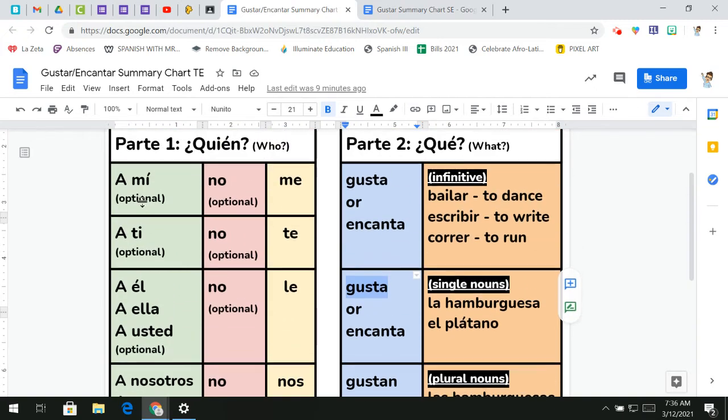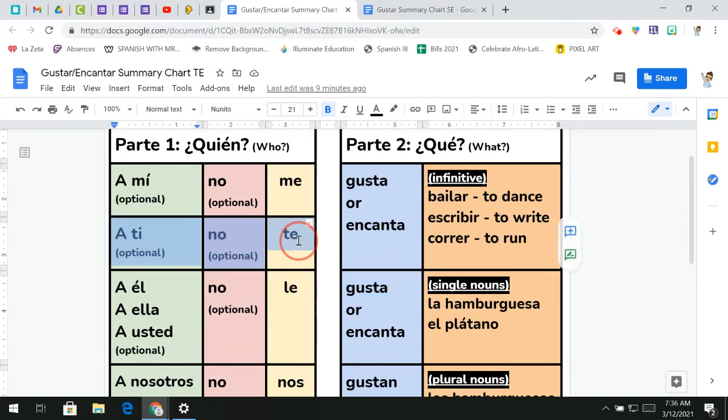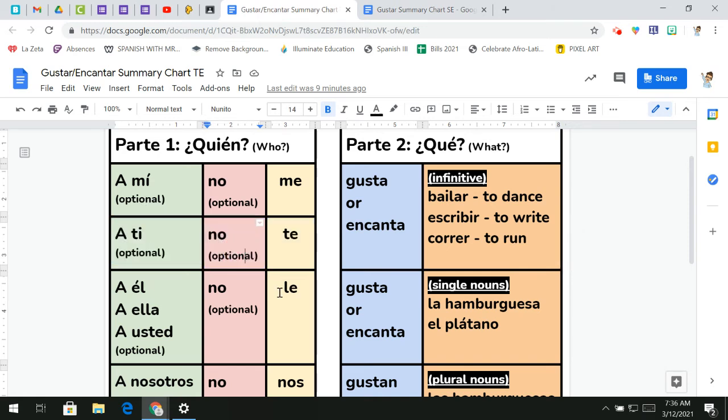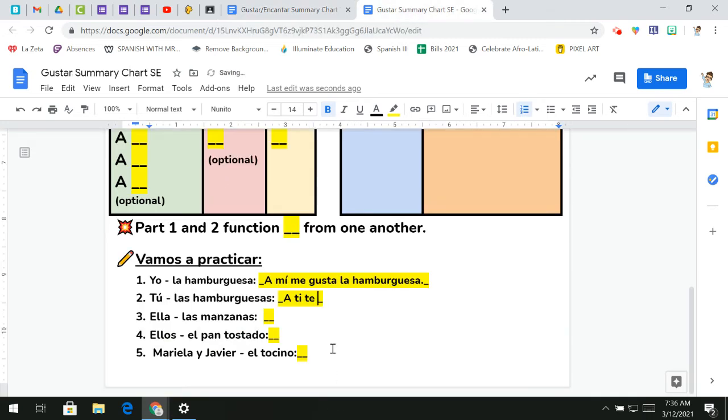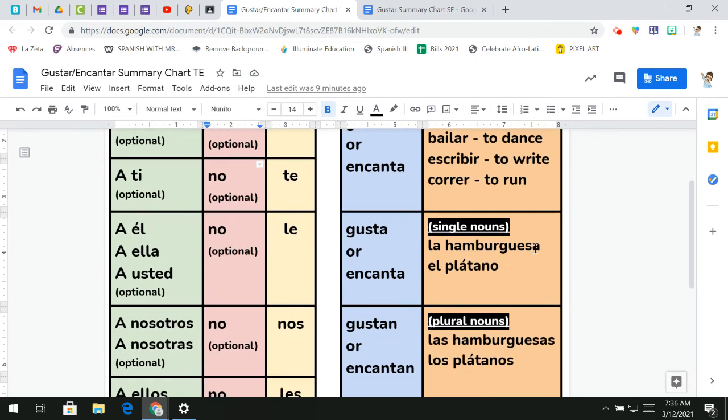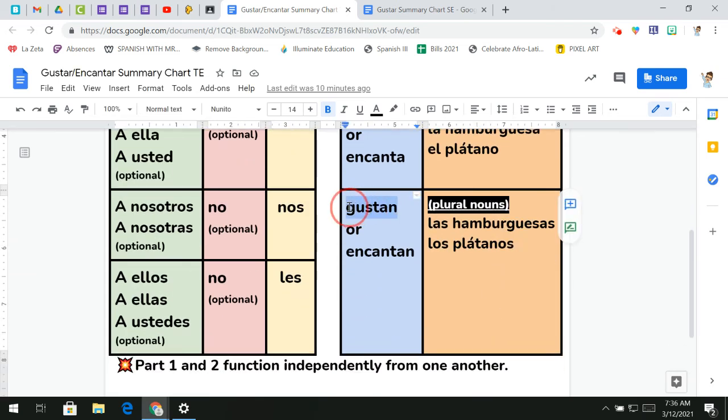So remember your chart, the a ti, this section right here, this is for the you. Okay, so we're going to start off with a ti. Going back here, we're not wanting to say not, so we're going to skip over the no part, and we're going to move to the te. All right, now we're talking about las hamburguesas. So we need to figure out which one of these we are using. We're not talking about infinitives to do something. We're not talking about one item. We're talking about hamburgers, plural. So I'm going to use either gustan or encantan, like or love. Again, I'm going to use gustan right now.